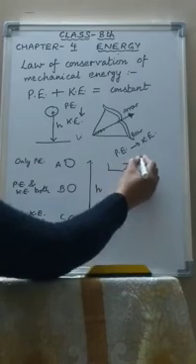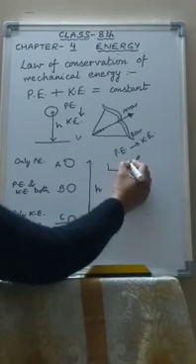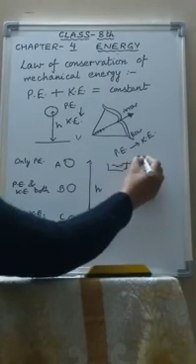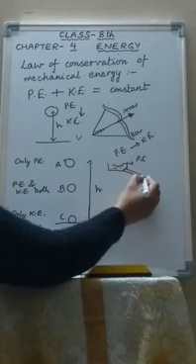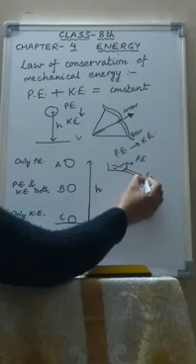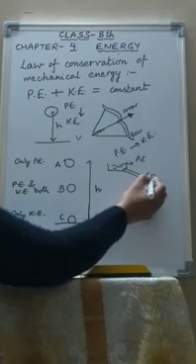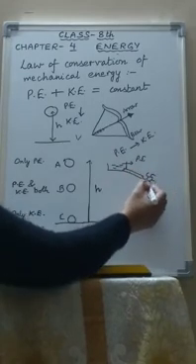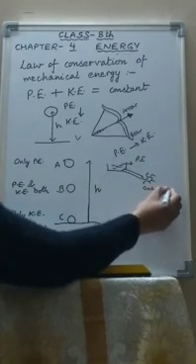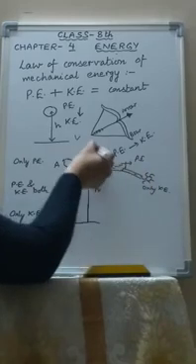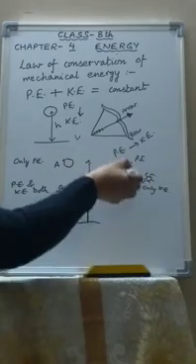So here the water has only potential energy, and when it flows down, the potential energy is changed into kinetic energy and it is used to turn the turbine. So here only potential energy, here only kinetic energy, and while it is falling, both potential energy and kinetic energy.